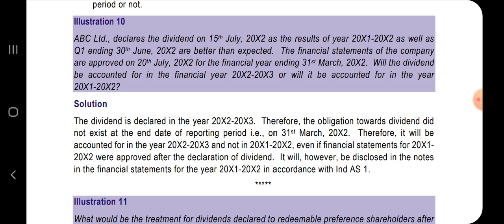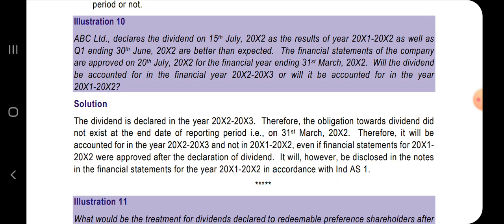Hope this is clear. It will, however, be disclosed in the notes in the financial statements for the year 21-22 in accordance with Ind AS 1. Mark this question as important and just revise this one or two times. Hope you will be remembering this easily. This is not such a tricky question, but many students will confuse that the dividend is of 21-22, and people feel that if the dividend is of 21-22, there is an obligation to pay also, and it is an adjusting event in 21-22. So that is not correct.